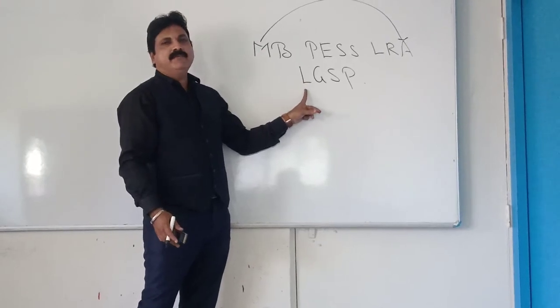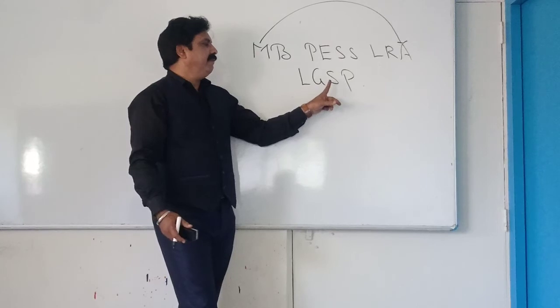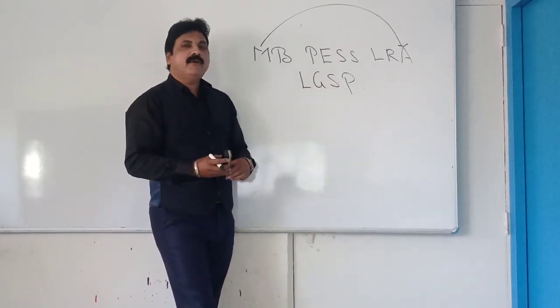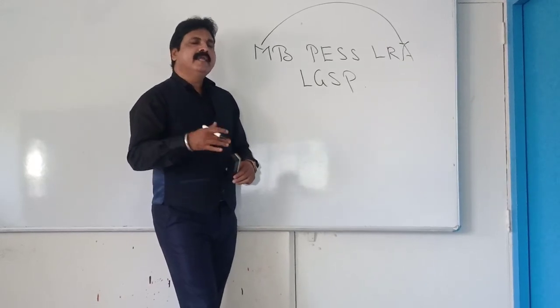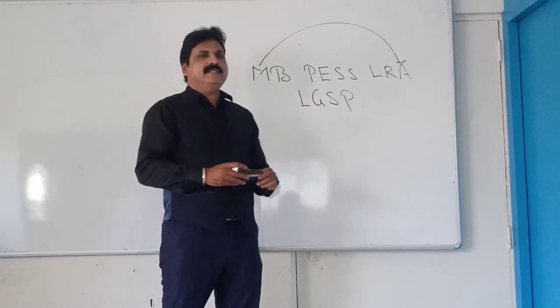L stands for liver, G stands for your gallbladder, then the S stands for salivary gland, and P stands for pancreas. Okay. Now this is the end of this particular lesson. You can say this is the kind of a summary.